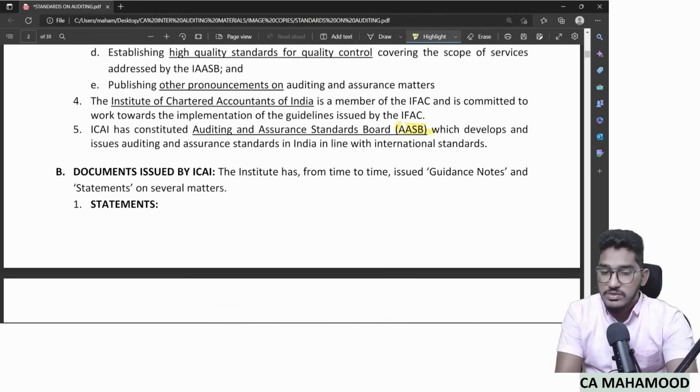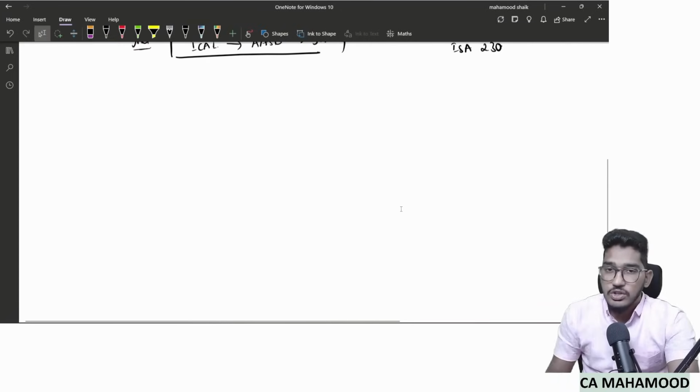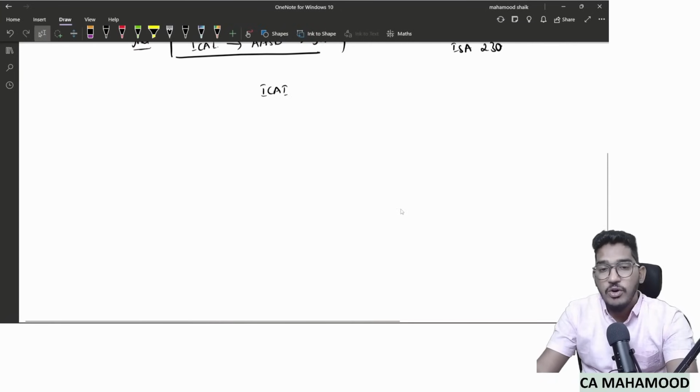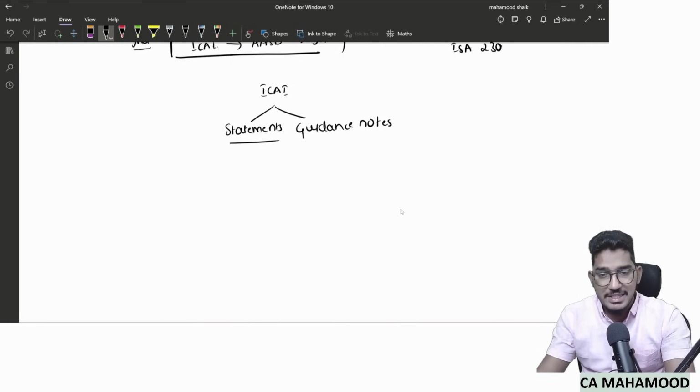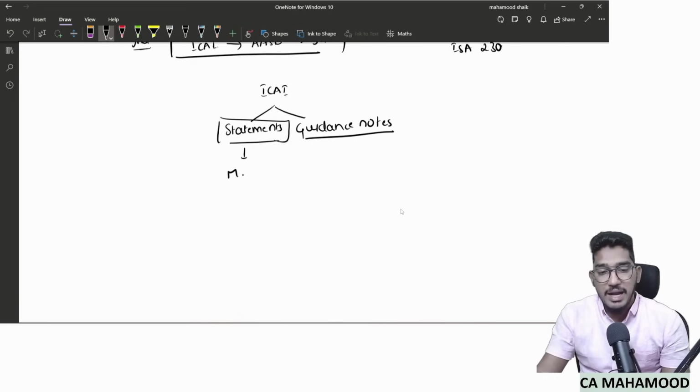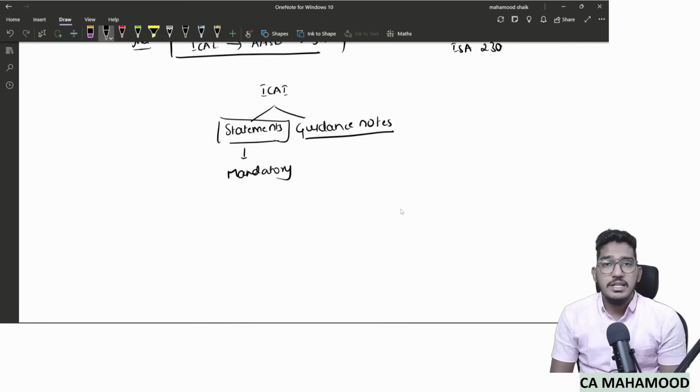Talking more about the functions of ICAI, whatever documents are released by ICAI fall under two broad categories. One is statements and the other one is guidance notes. The differentiating factor between the two is that statements are those documents released by the institute whose compliance is mandatory. They are to be compulsorily followed.